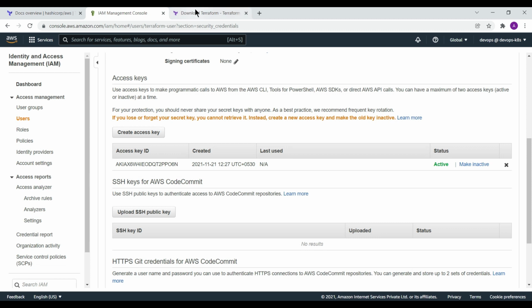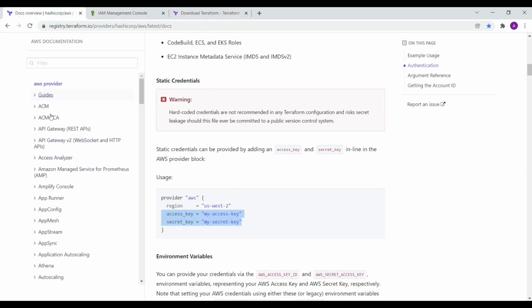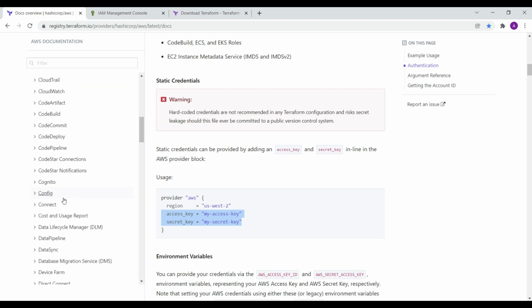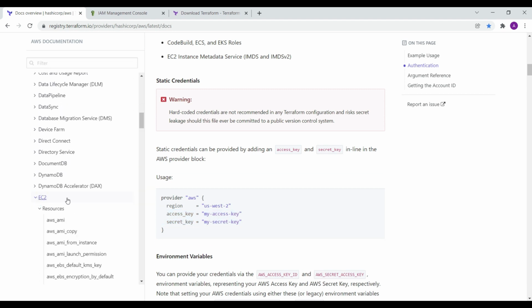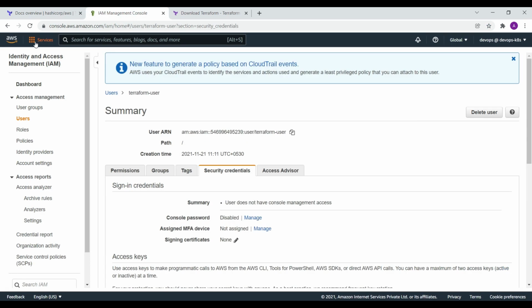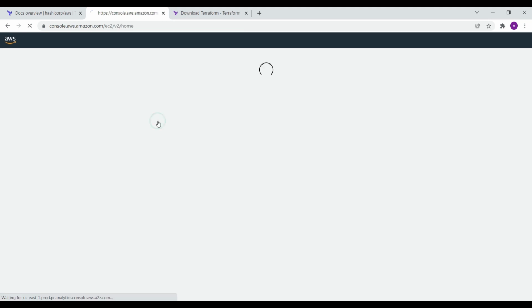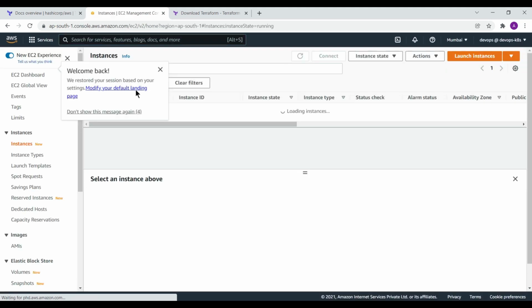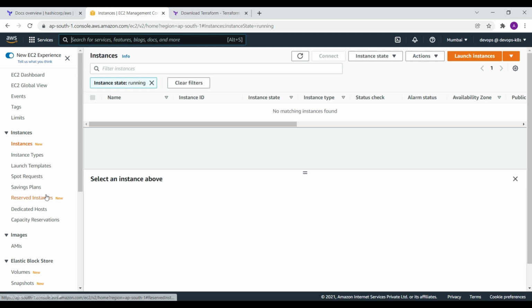Just close this window, and go to the documentation for Terraform, and here you will find the EC2 instance. Okay, I have to create an EC2 instance. In the same way, if you go to the services for EC2, you can see that the services related to EC2 are listed here. There are lots of settings that you can handle through the AWS console. Whatever settings you can handle through the AWS console, you can use through Terraform also.